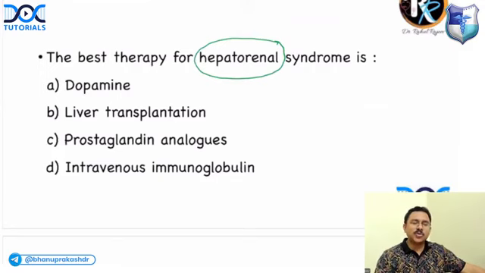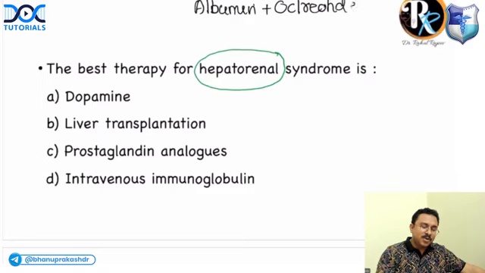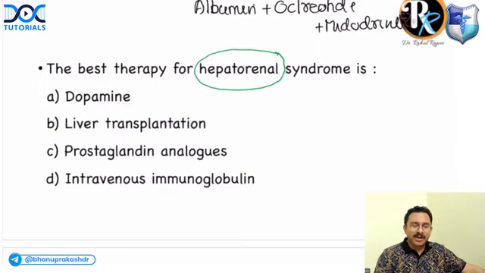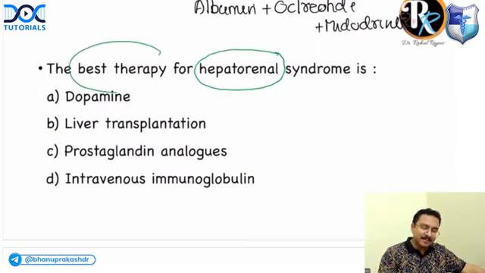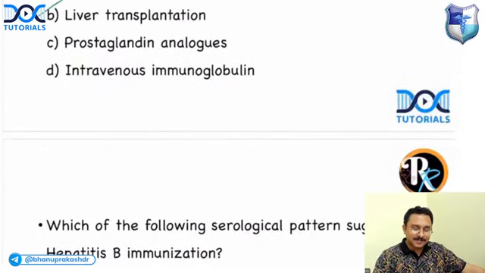So hepatorenal syndrome, you can use different agents. You can use a combination of albumin plus octreotide, and you can also use midodrine. You can also use vasoconstrictors like norepinephrine, terlipressin, but they're asking about the best therapy. The best therapy for hepatorenal syndrome, as many of you said, is liver transplantation. Option B, that would be the answer.